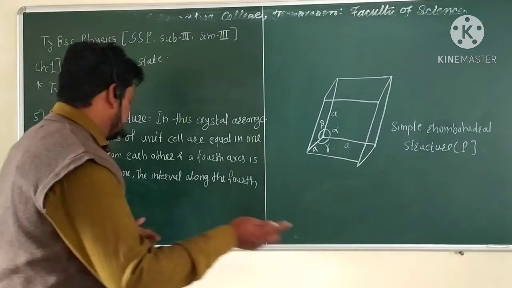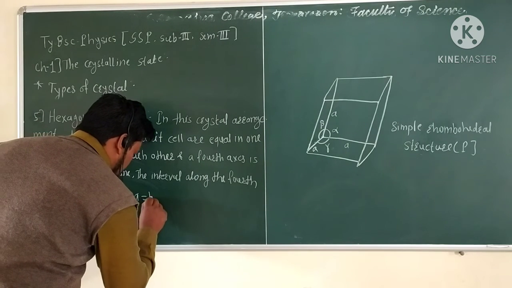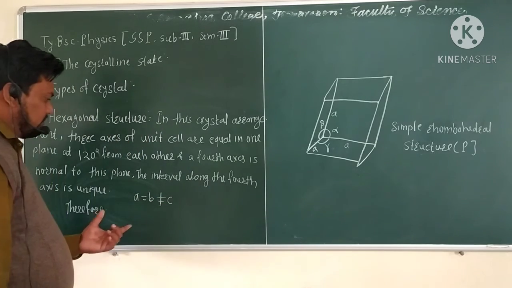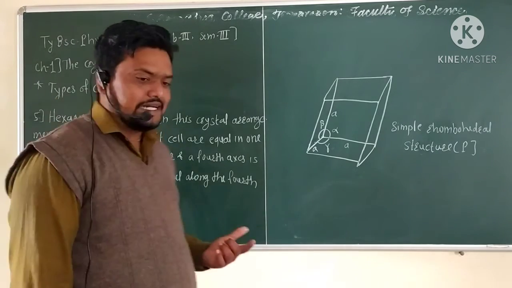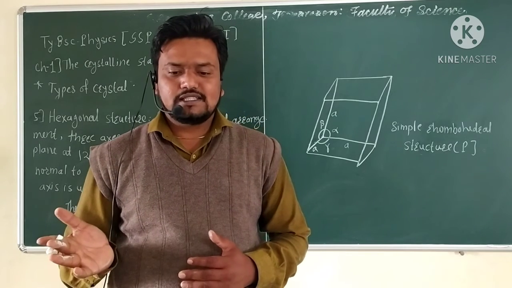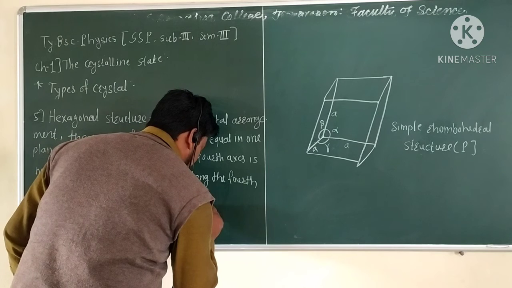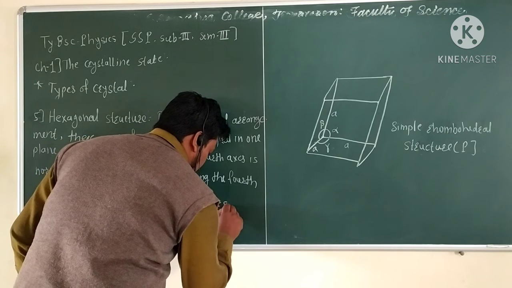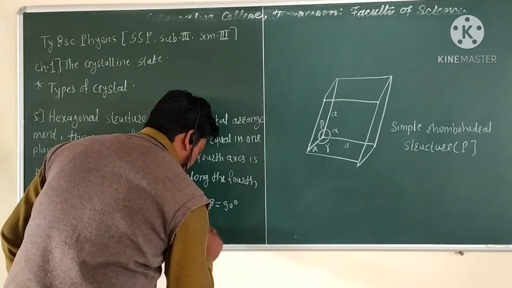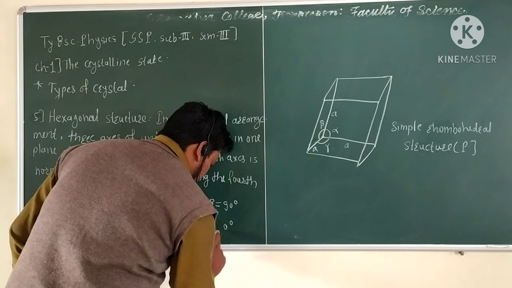That is the main given condition: A is equal to B which is not equal to C. So this is the main condition of the sides, and the main condition for the angles is alpha and beta are 90 degree. Alpha is equal to beta which is 90 degree, and the third angle gamma is 120 degree.